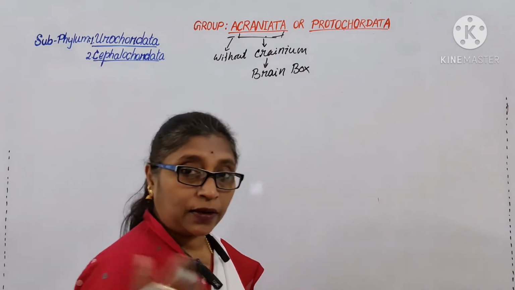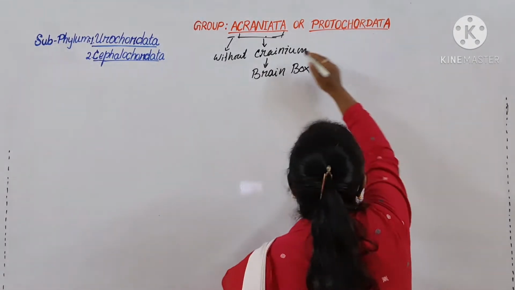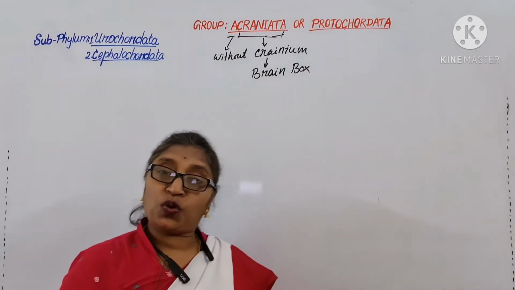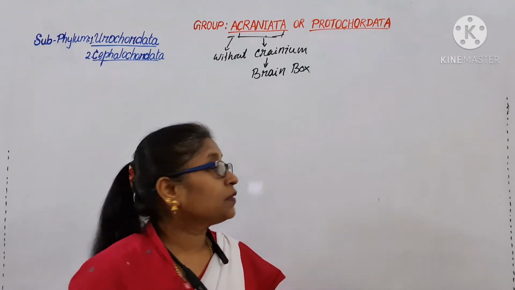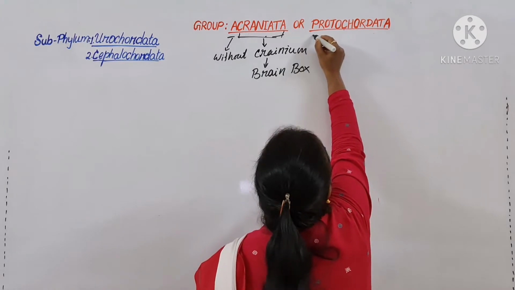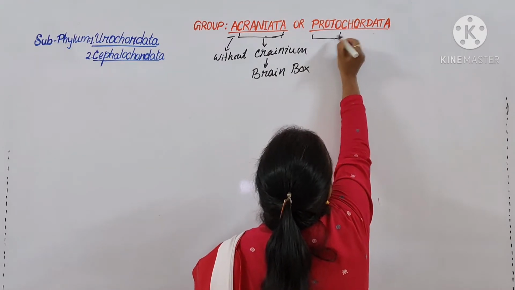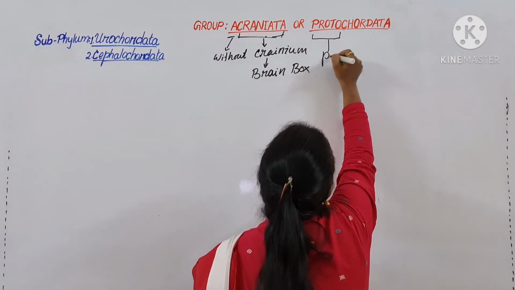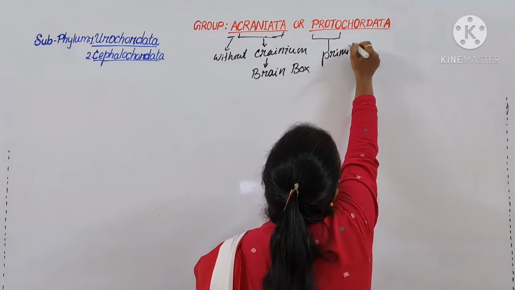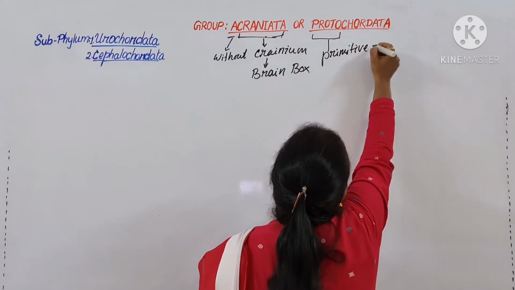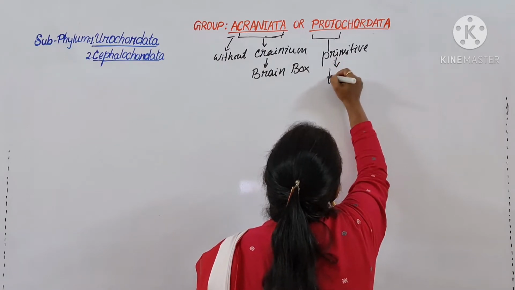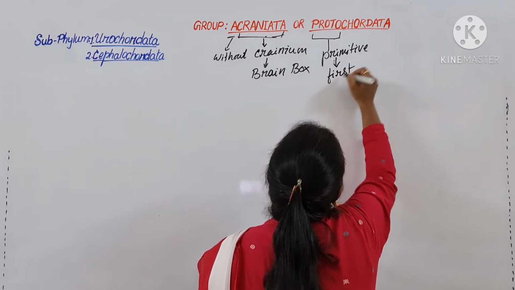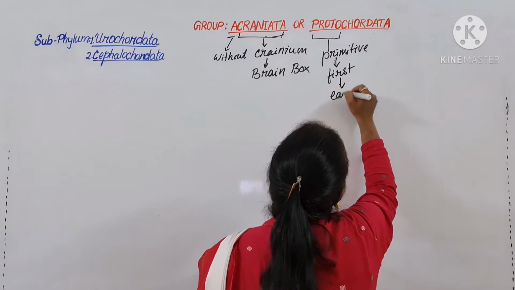That is another group of the phylum Chordata. Acraniata is also known as Protochordata. What is proto? Proto means primitive, or you can say first or earliest.